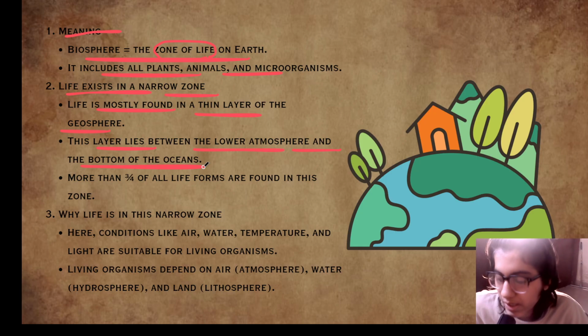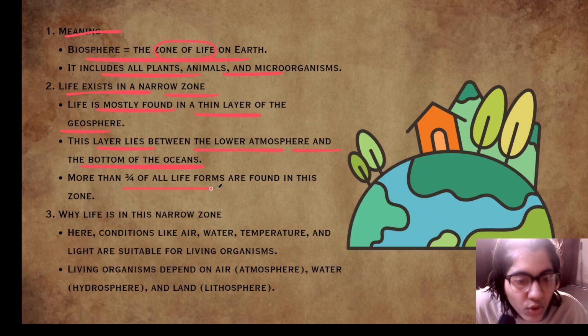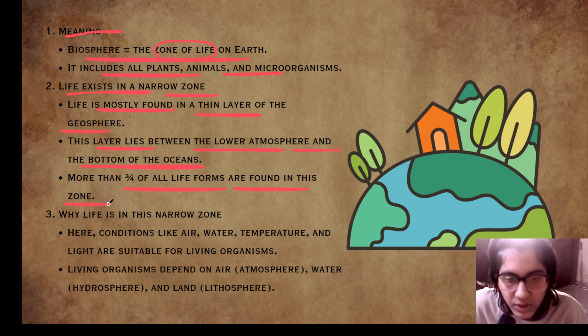There most living organisms are present. More than 3/4 of all life forms are found in this zone, so only 1/4 is left. Almost every life form is present in this narrow zone of the geosphere.